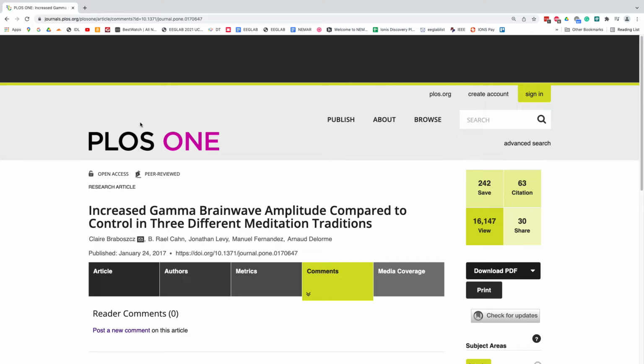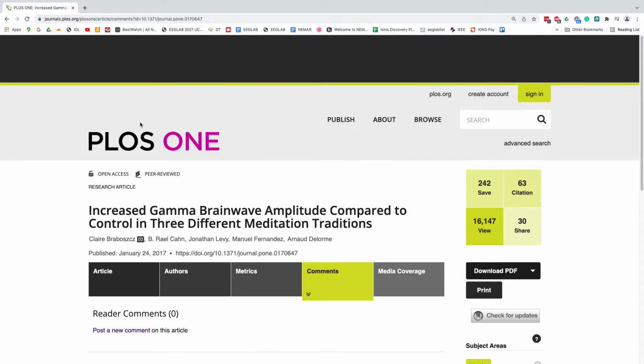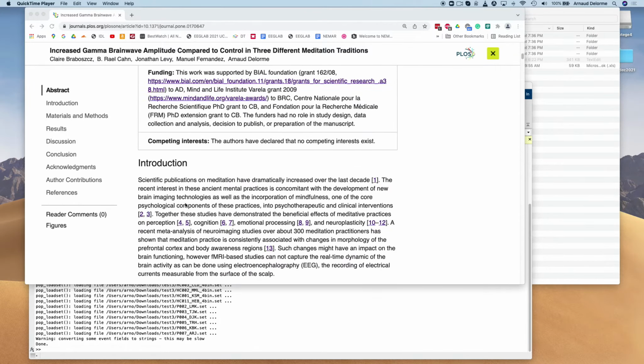So let's get going. This is the meditation task I've been trying to convert for a couple of years. We collected the data more than 10 years ago, and I actually released the raw data on my website. There's a direct link to the files, but it wasn't documented or formatted properly. So here we're going to package it into BIDS, the Brain Imaging Data Structure format. It's a format that has lots of metadata so that people can reuse the dataset. So we'll see how we can format that data.